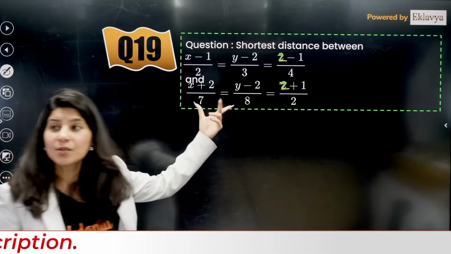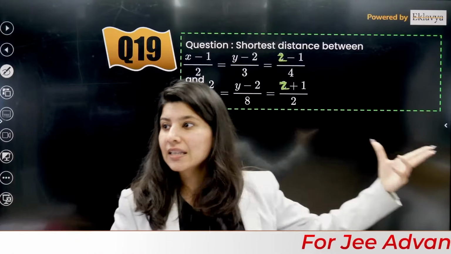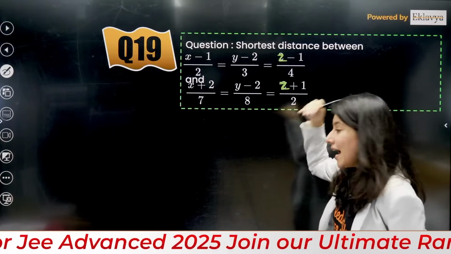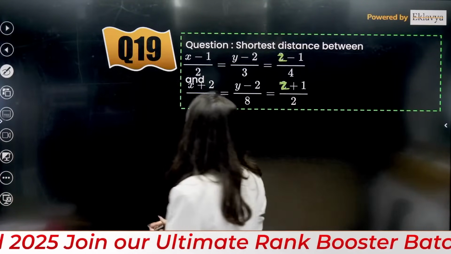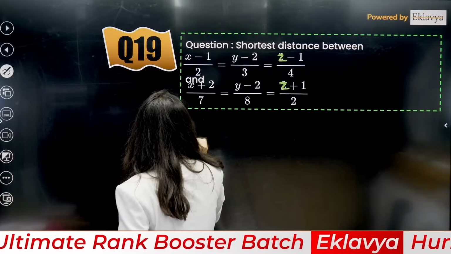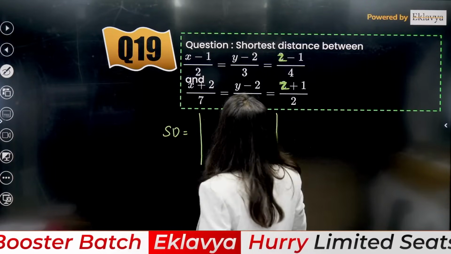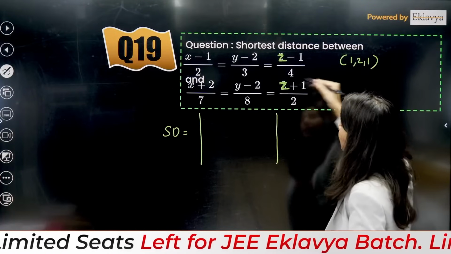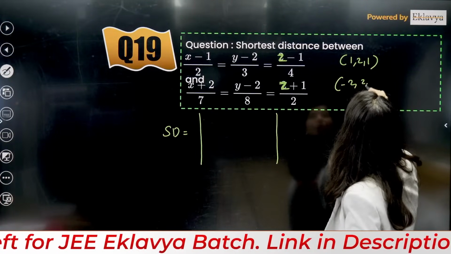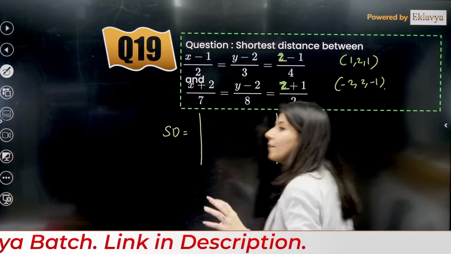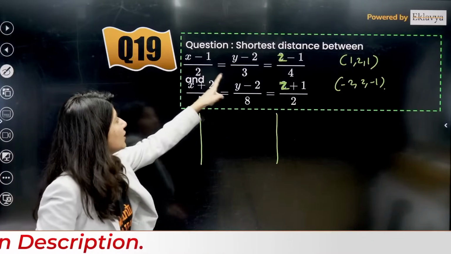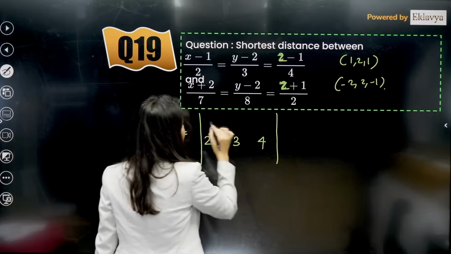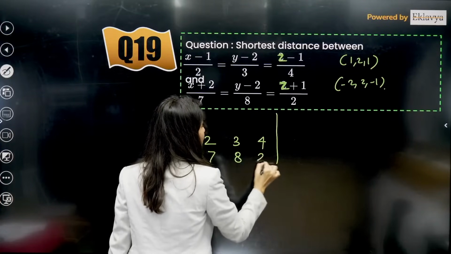The shortest distance between two skew lines was asked in the paper. This is line number 1, line number 2. I can write the direct formula. The shortest distance between two lines will be a determinant. Row 3 has the point 1, 2, 1 and the point minus 2, 2, minus 1. Row 2 will have the direction ratios of line number 2, 2, 3, 4, then 7, 8 and 2.